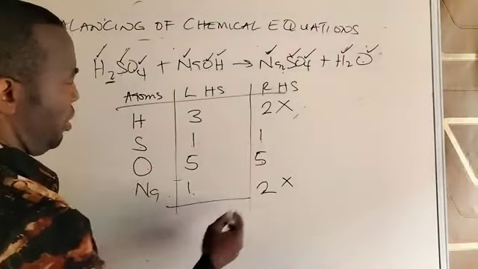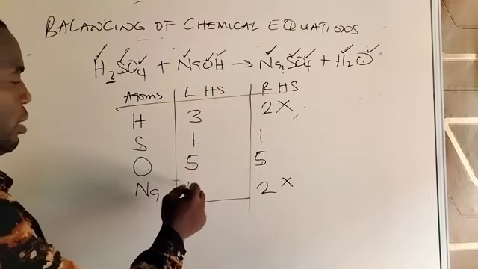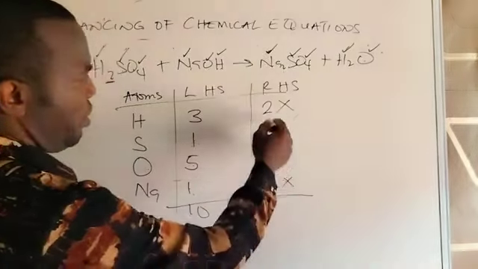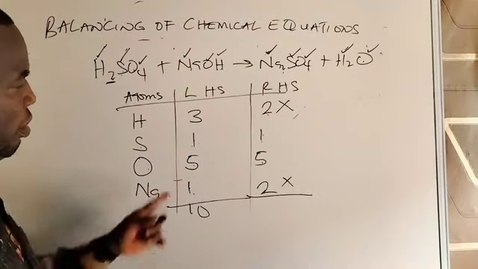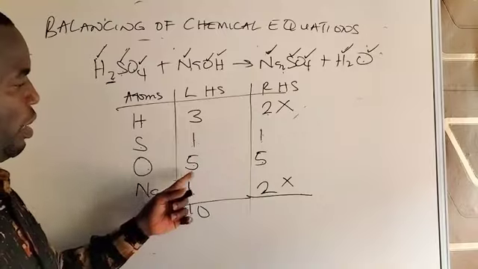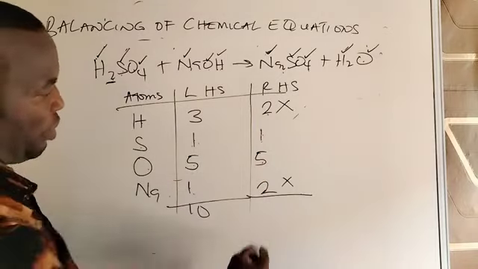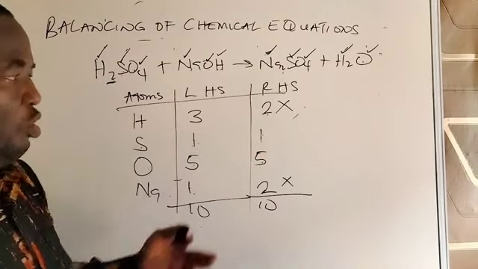If you add up, you see 4, 9, 10, the number of atoms. On this side, 3, 8, 10. Even though it's 10 on both sides, the number of atoms appearing equal could be misleading.